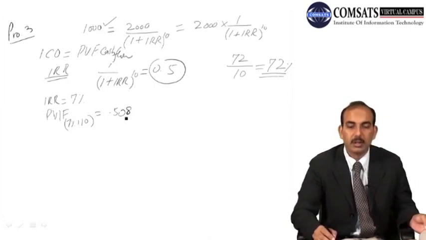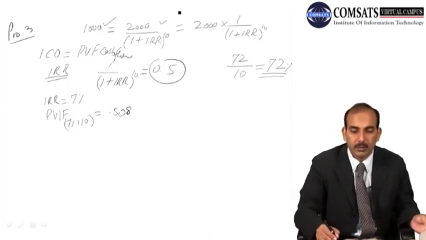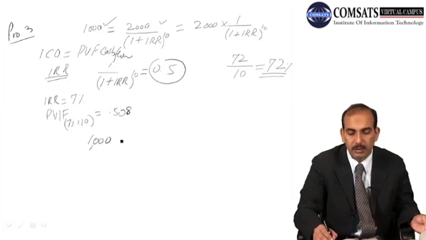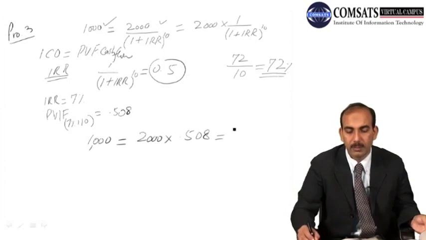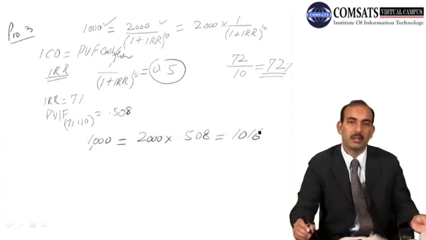and we use it in this equation, and we see that $1,000 is equal to 2000 into 0.508, and if you multiply it, it would become 1016, which is a little higher than our required 1000.